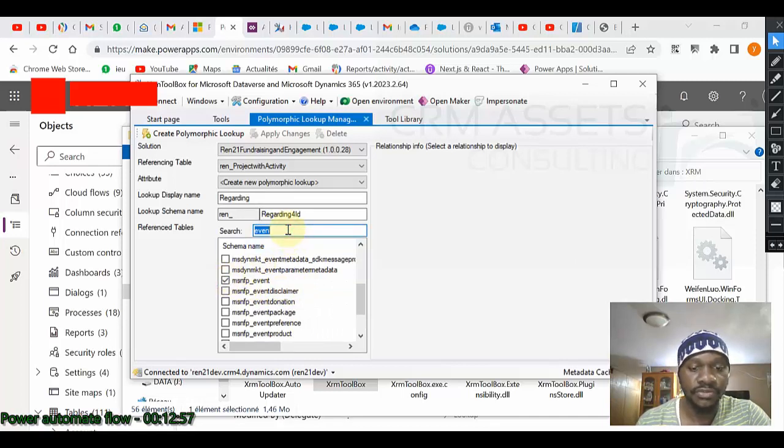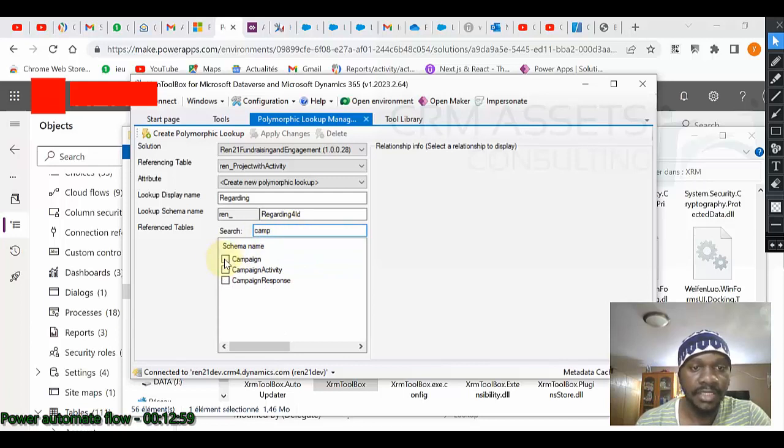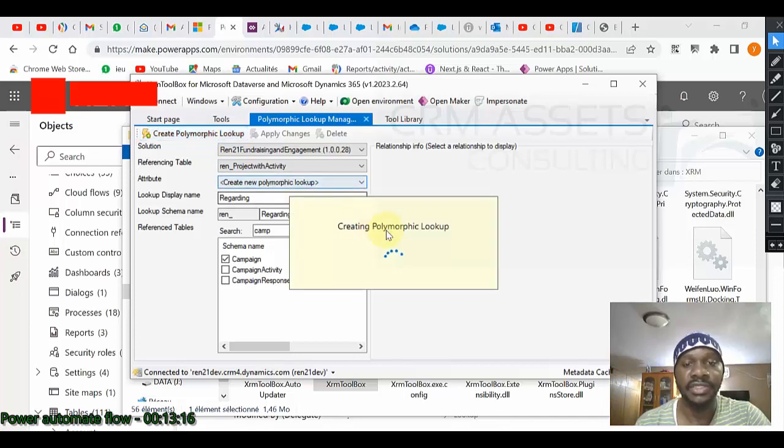I also want to select a campaign. You can add more, it is up to you. Once you select all the entities, you click on create polymorphic lookup. So I click on it, creating polymorphic lookup.